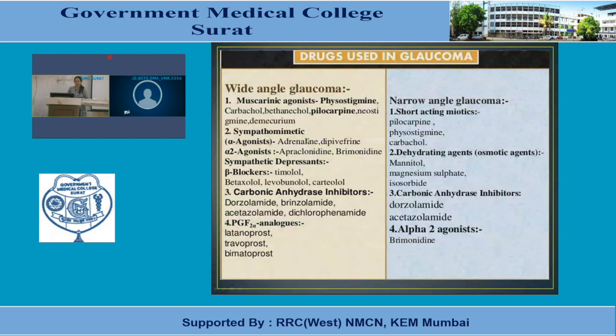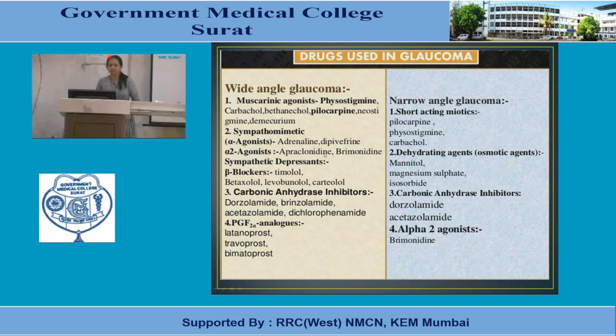Sympathomimetic agents, having agonistic action on alpha as well as beta receptors. Which agents are used here? Adrenaline and dipivefrin. Basically, adrenaline and dipivefrin are non-selective agents; they act as alpha agonists, alpha 2 agonists also, as well as beta agonists. Selective alpha 2 agonists are apraclonidine and brimonidine.